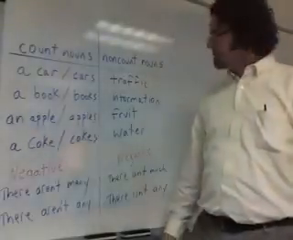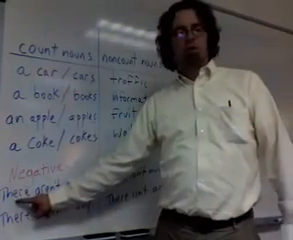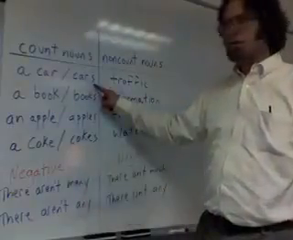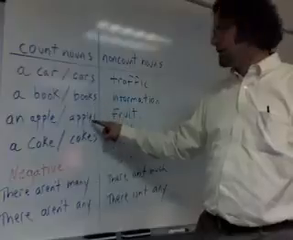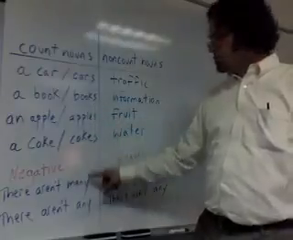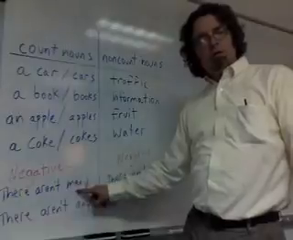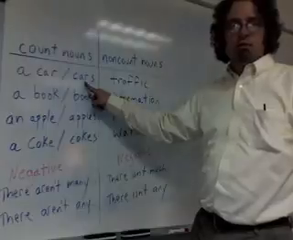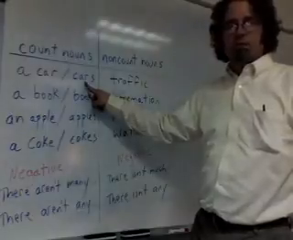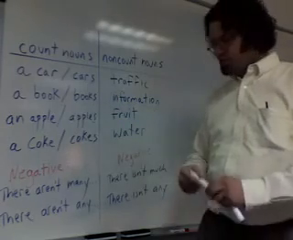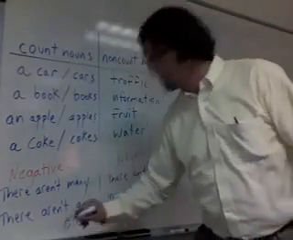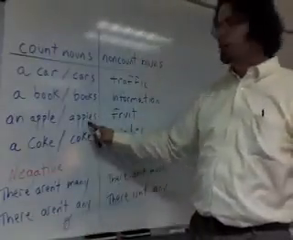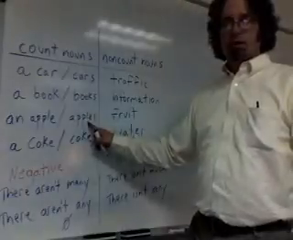To make the negative, with count nouns, you say there aren't many cars. There aren't many books. There aren't many apples. This shows a small number. If I say there aren't many cars, that could be 4 cars or 5 cars. If it's 0, then you say there aren't any apples. That means 0.